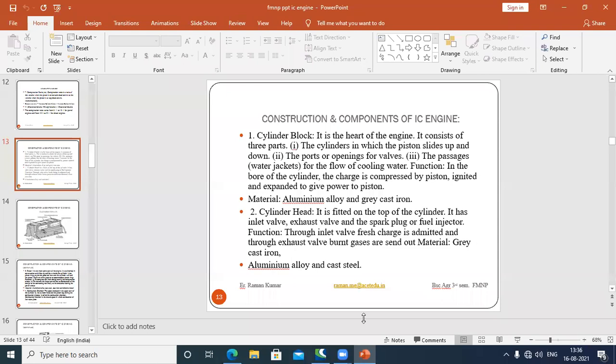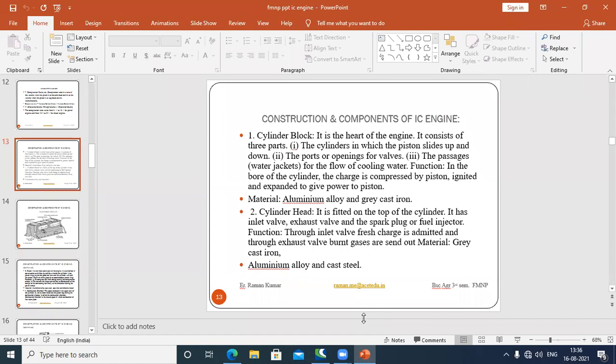Next, construction and components of the IC engine. So the very first part of your IC engine is your cylinder block. What is the cylinder block? It is the heart of the engine. It is also known as the heart of the engine.